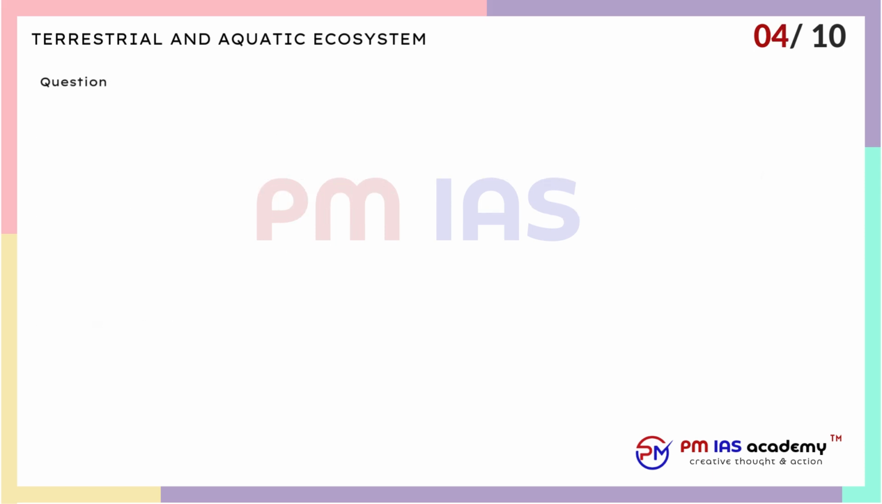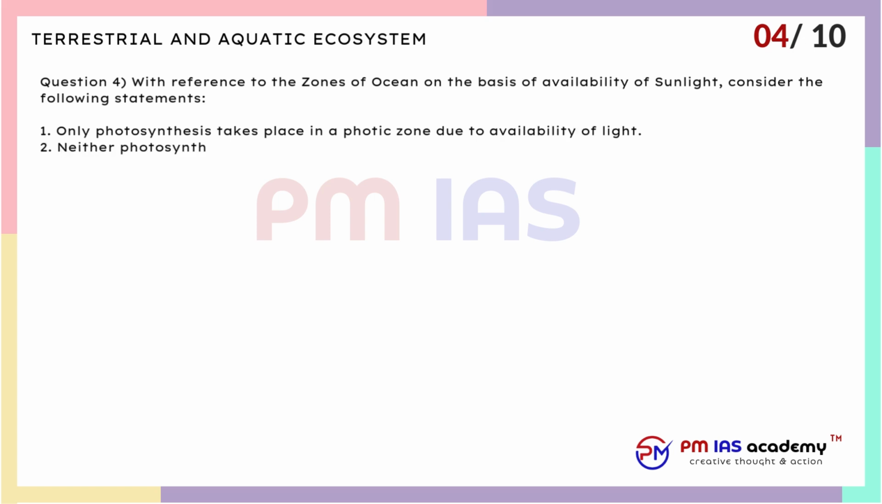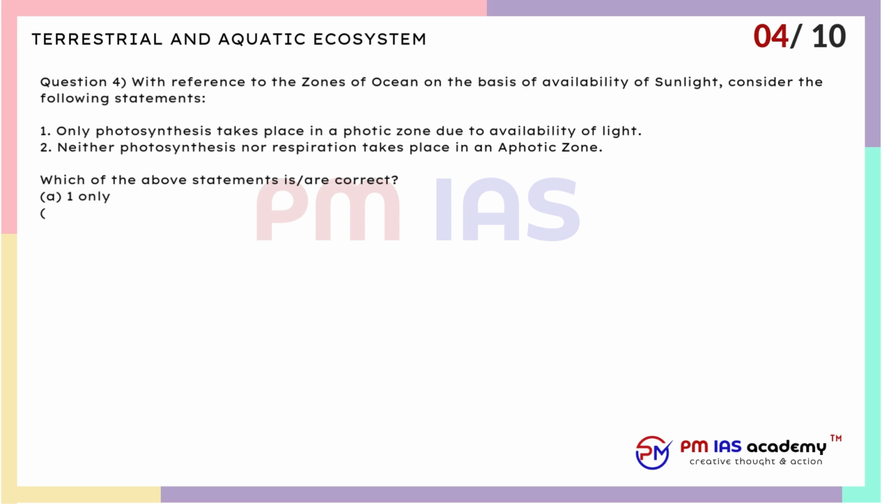Question 4. With reference to the zones of ocean on the basis of availability of sunlight, consider the following statements. 1. Only photosynthesis takes place in a photic zone due to availability of light. 2. Neither photosynthesis nor respiration takes place in an aphotic zone. Which of the above statements are correct? A. 1 only. B. 2 only. C. Both 1 and 2. D. Neither 1 nor 2.